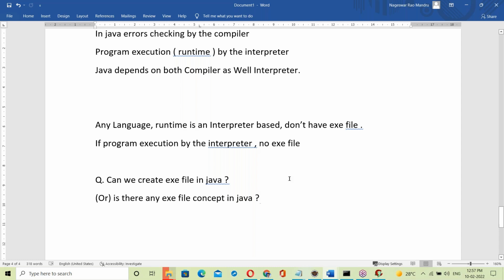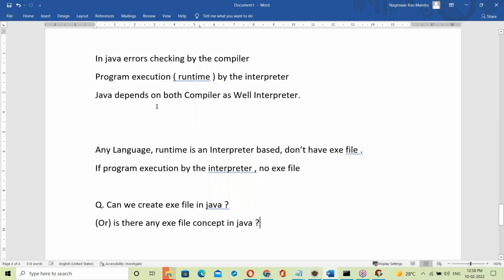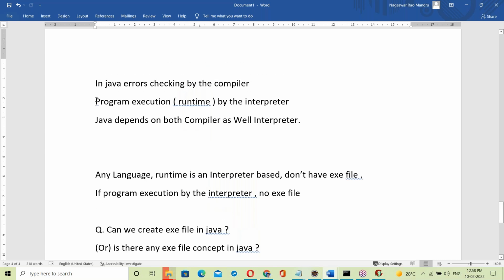Okay, some guys are saying yes, some guys are saying no. Who are saying yes? Listen to my topic again. Java depends on both the compiler as well as the interpreter.